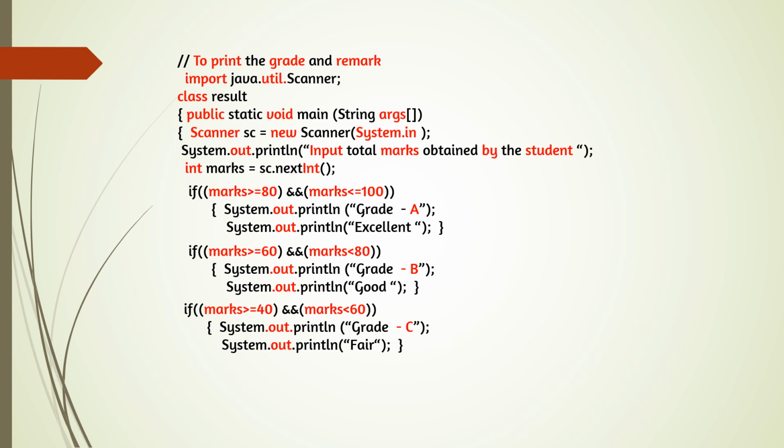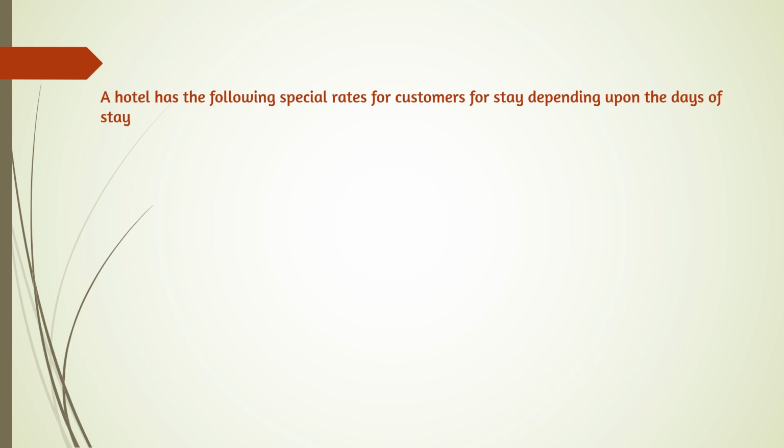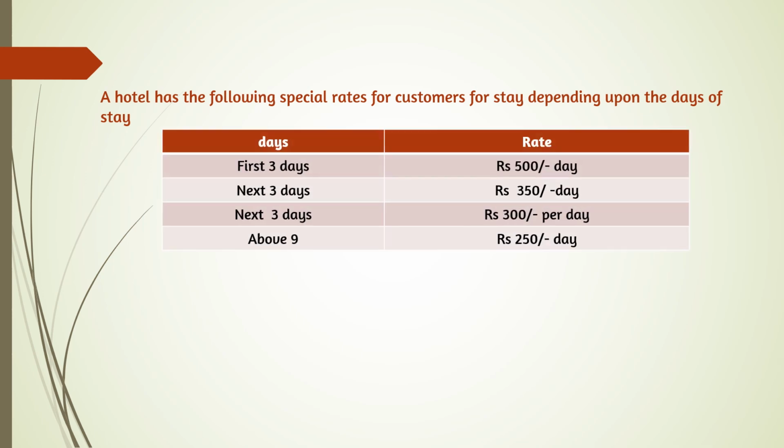And if all the conditions are false, then else. That means automatically marks is below 40, System.out.println grade D and needs improvement. So if all the conditions are false, then the last condition or else will be executed. Now the next type of questions. The hotel has the following rates for customers for stay depending upon the days of stay. So here we can see the table.